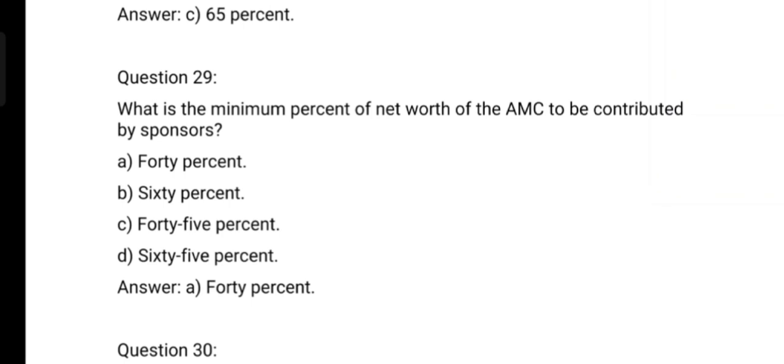What is the minimum percent of net worth of the AMC to be contributed by sponsors? Option A, 40%, option B, 60%, option C, 45%, option D, 65%. And the correct answer is option A, 40%.